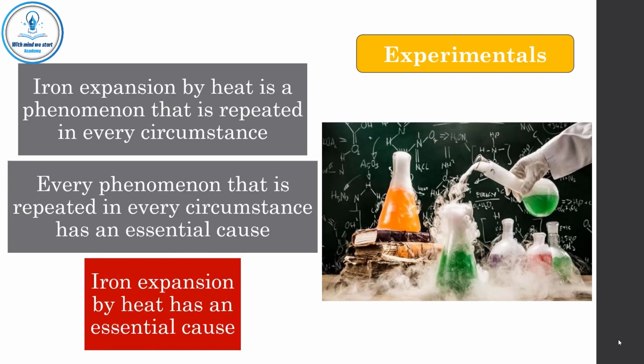So, iron expansion by heat has an essential cause. It is not accidental. So, iron expands by heat. The first premise is based on sensory judgments. The second premise is based on the definition of something by its own essentials. They are arranged in a syllogism, so the conclusion results.